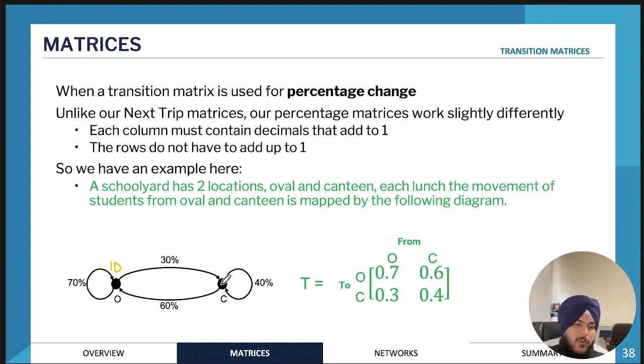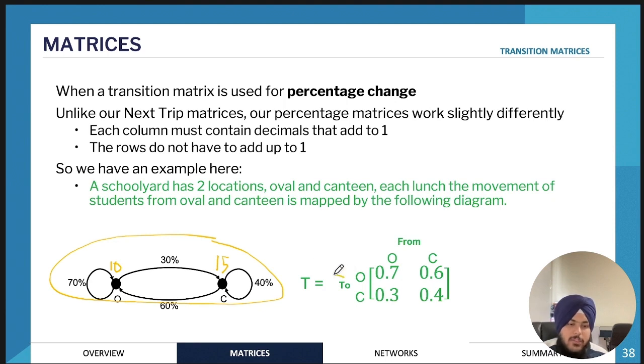And if we look at the other way around, it would be 40%. So canteen, if we had, let's just say 15 people at the canteen today, 60% of those are going to go to the oval tomorrow, whereas 40% of them are going to stay here. So that's how you would do it, and they'll usually depict it using these types of diagrams. So it might be 2 places, it might be 3 places. And then from there, we could convert this into a transition matrix.